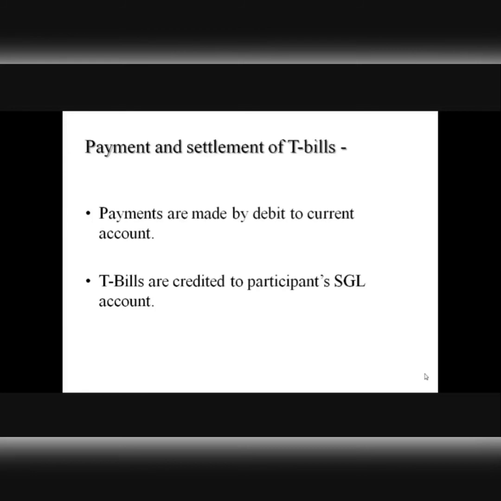Now, what about retail investors? This was about large institutional investors like banks, provident funds, insurance companies. Retail investors, as already mentioned, have the option of holding government securities in dematerialized form with a depository, just like they can hold any other stocks or bonds. They can hold treasury bills also in dematerialized form by having an account with a certain depository. When retail investors have the privilege of holding treasury bills in electronic format in their demat accounts, this would in turn facilitate trading of government securities, including treasury bills, on the stock exchange, right?